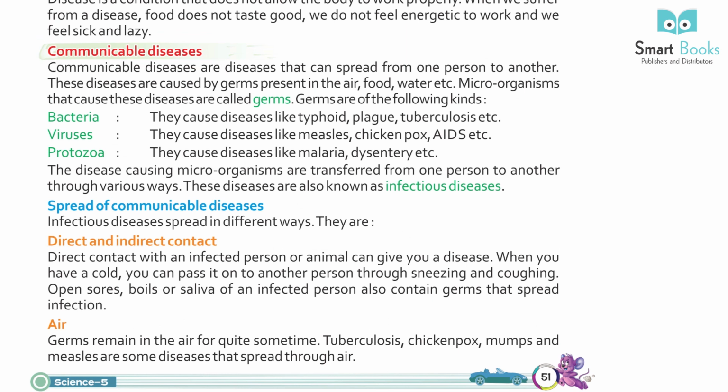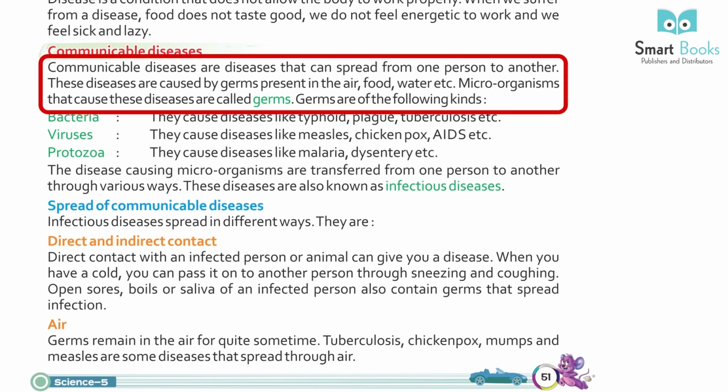Communicable diseases. Communicable diseases are diseases that can spread from one person to another. These diseases are caused by germs present in the air, food, water, etc. Microorganisms that cause these diseases are called germs. Germs are of the following kinds.